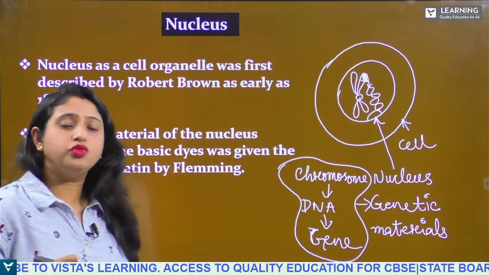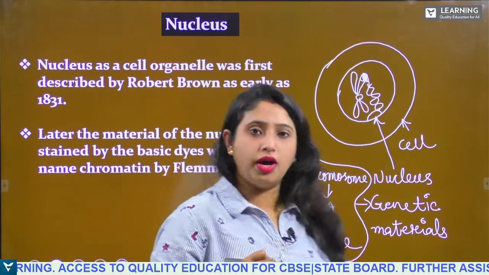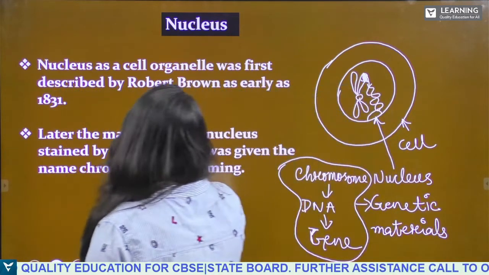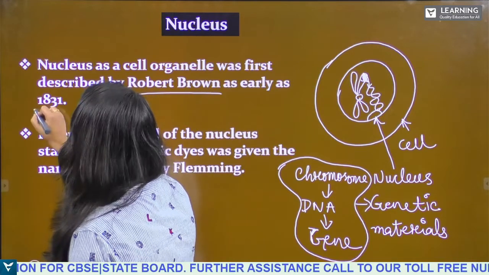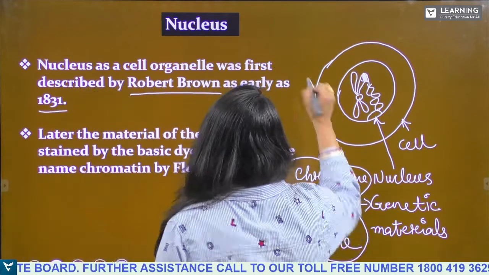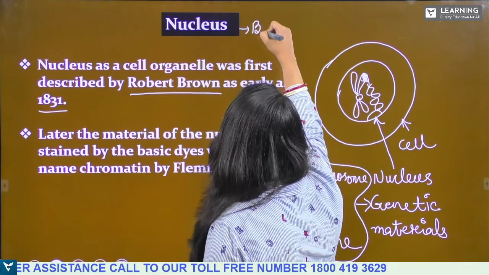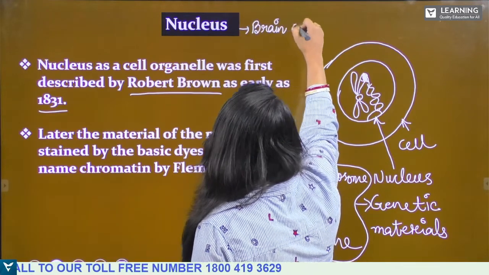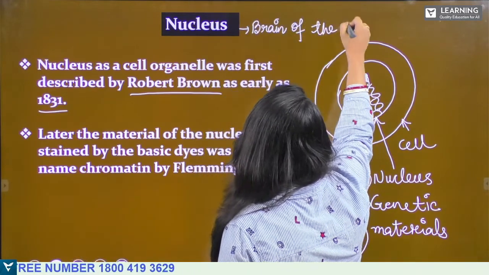Now the nucleus was discovered by Robert Brown. Who discovered the nucleus? It was discovered by Robert Brown in the year 1831. So the nucleus is also called the brain of the cell. Remember this one.